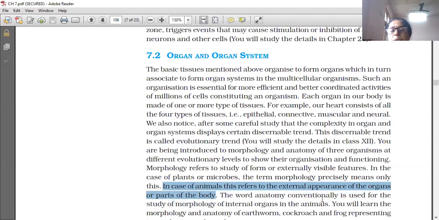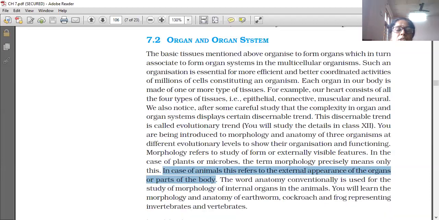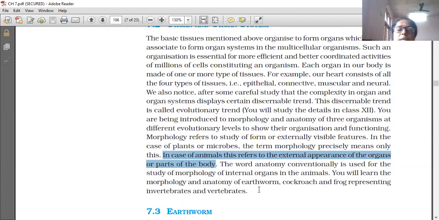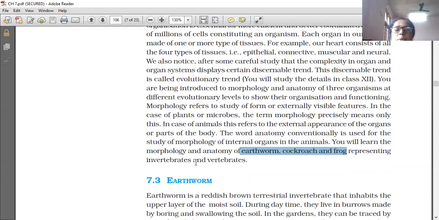The word anatomy is conventionally used for the study of morphology of internal organs in animals. You will learn the morphology and anatomy of earthworm, cockroach and frog, from lower to higher level, representing invertebrates and vertebrates.